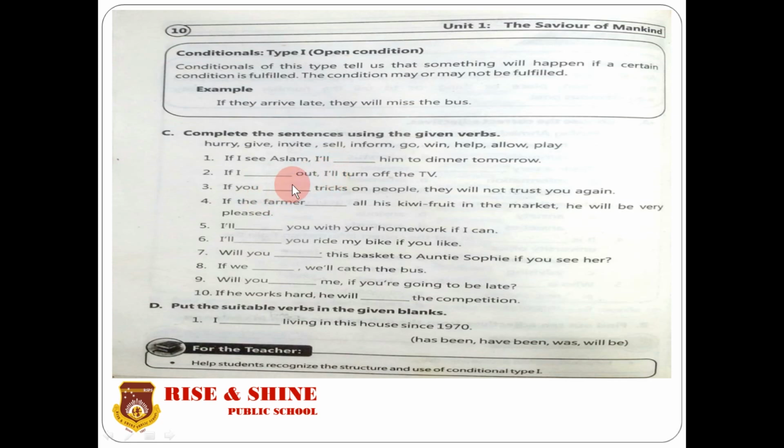If you play tricks on people, they will not trust you again. You see that they will not trust you, this clause is future indefinite. If the farmer sells all his kiwi fruit in the market, he will be very pleased. You see that the next part is future indefinite. If the farmer sells, the farmer is third person singular, so you have to add s or es with the verb.